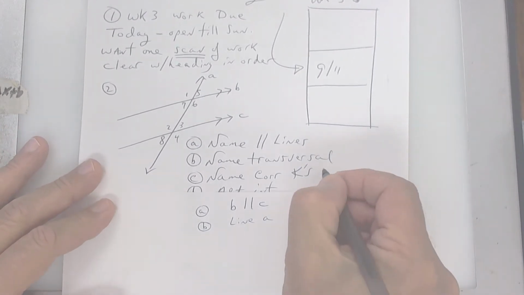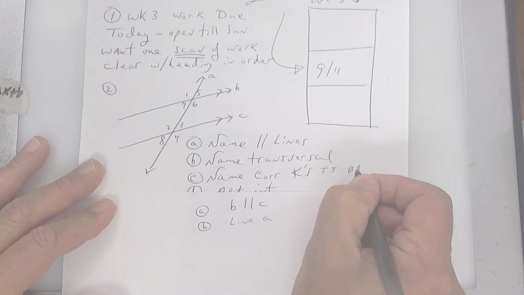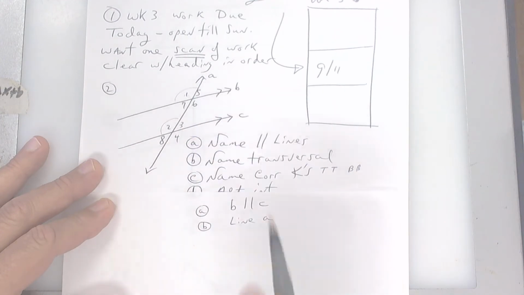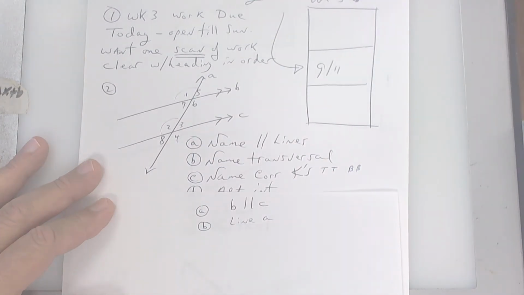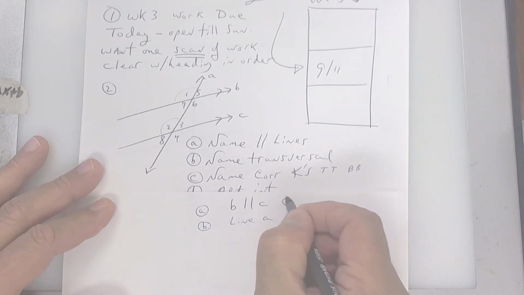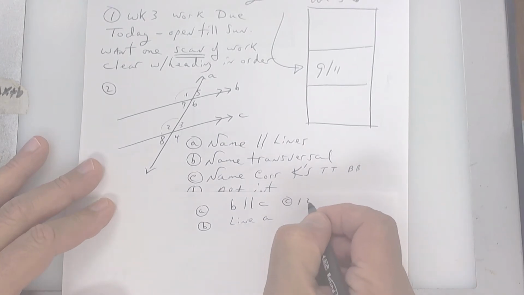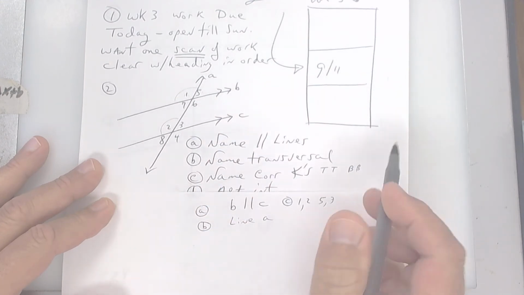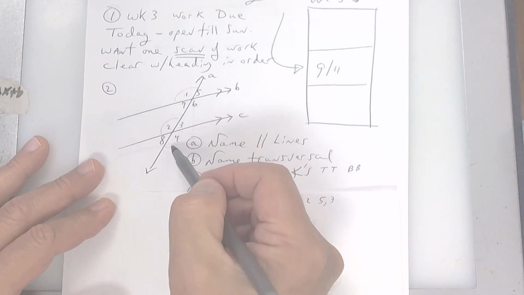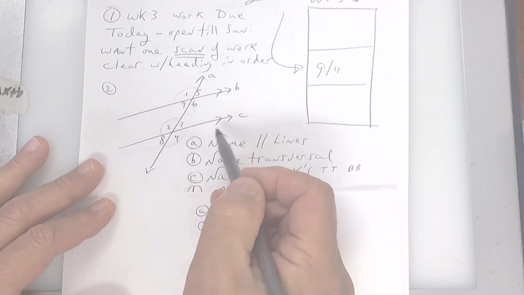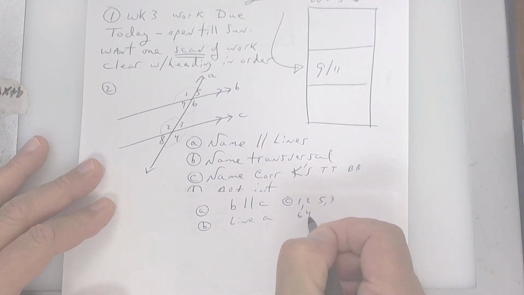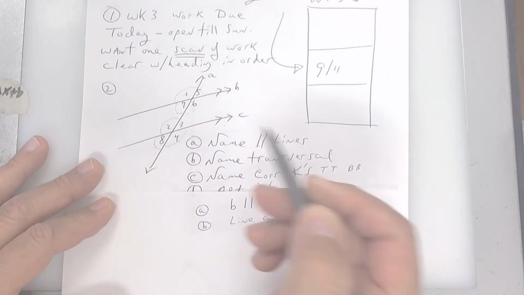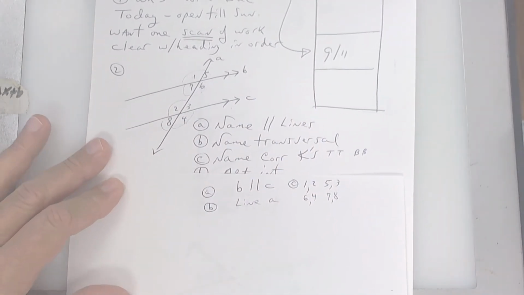Name corresponding, that's top, top, and bottom, bottom. That's the way you memorize it. So the top of this one and the top of this one, those are called corresponding. They're equal if the lines are parallel. So for C, I would say 1 and 2, and then top, top would be 5 and 3. Bottom, bottom would be 6 and 4. Notice that this one is as wide as that. That's because they're equal, because the lines are parallel. So 6 and 4, and there's one more, 7 and what? 7 and 8 are corresponding. That's all your corresponding.